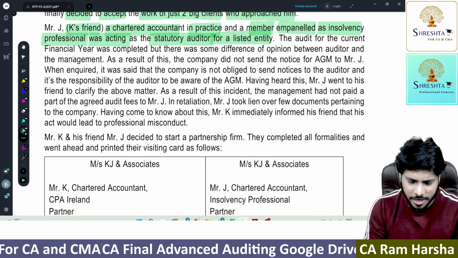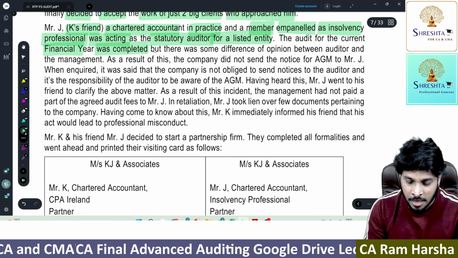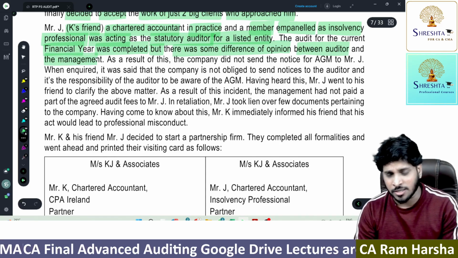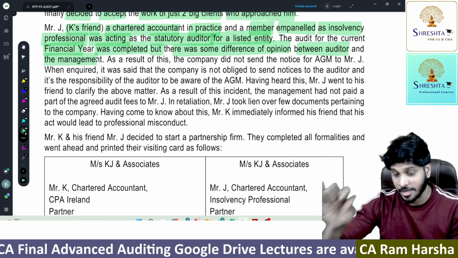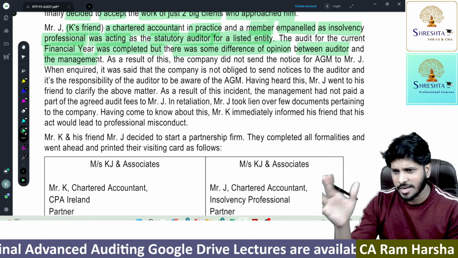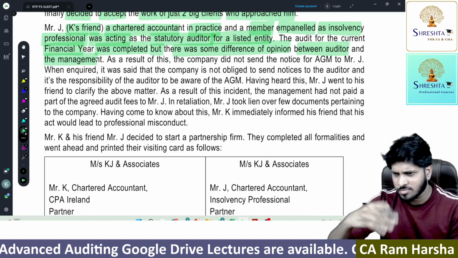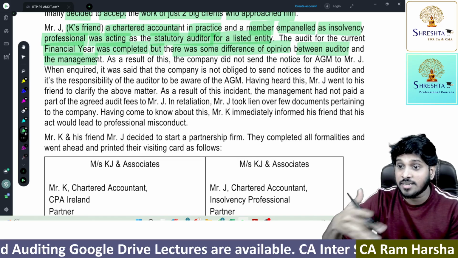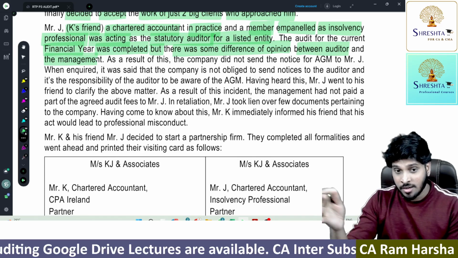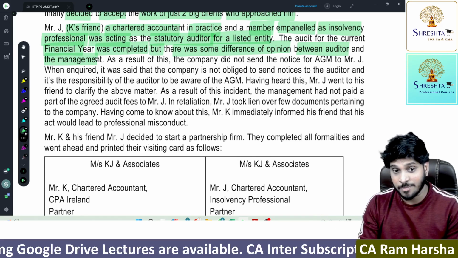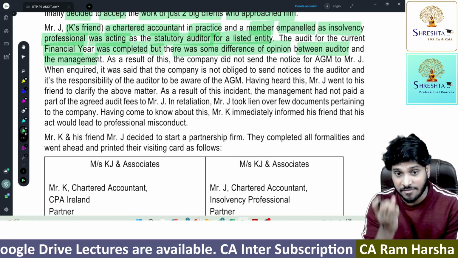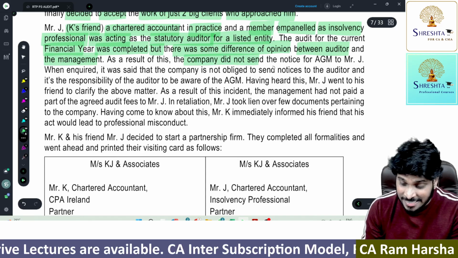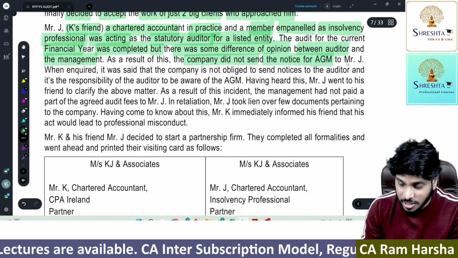The audit for the current year was completed, but there was some difference of opinion between the auditor and the management. They're talking about Mr. J, not Mr. K. Whenever there is a difference of opinion, it may result in a modified opinion if the financial statements contain a material misstatement or Mr. J did not receive sufficient appropriate evidence. As a result, the company did not send the notice for the annual general meeting to Mr. J.